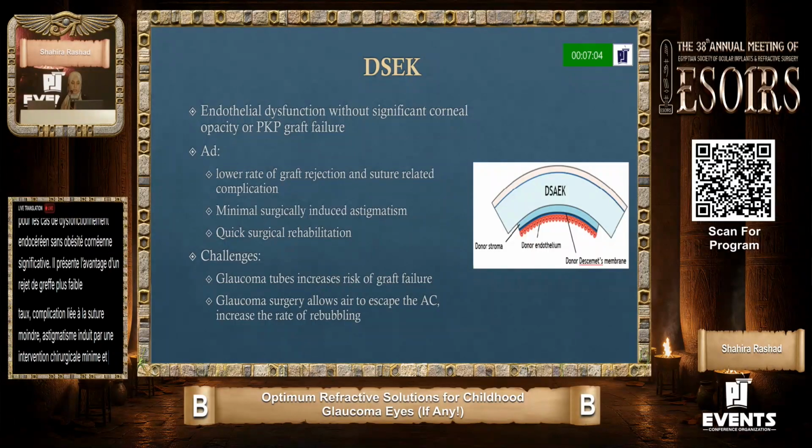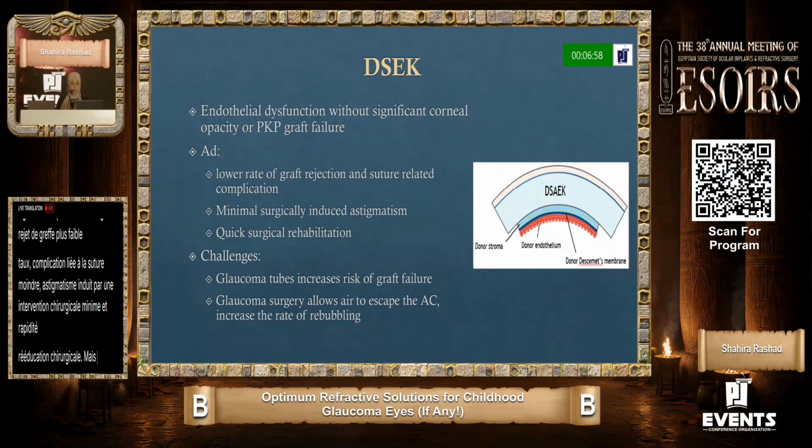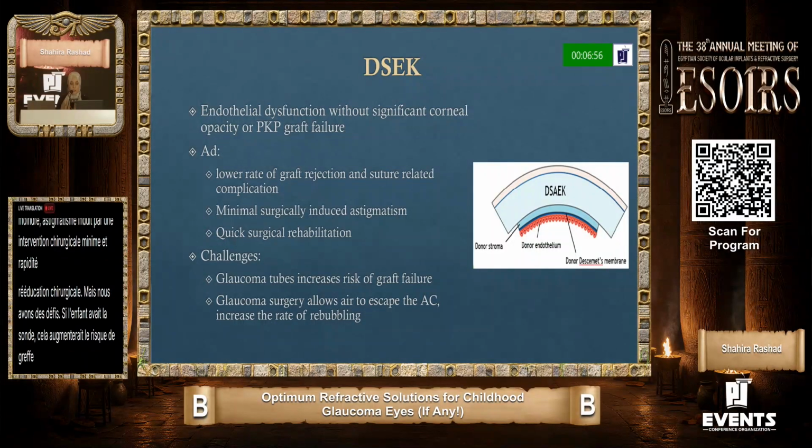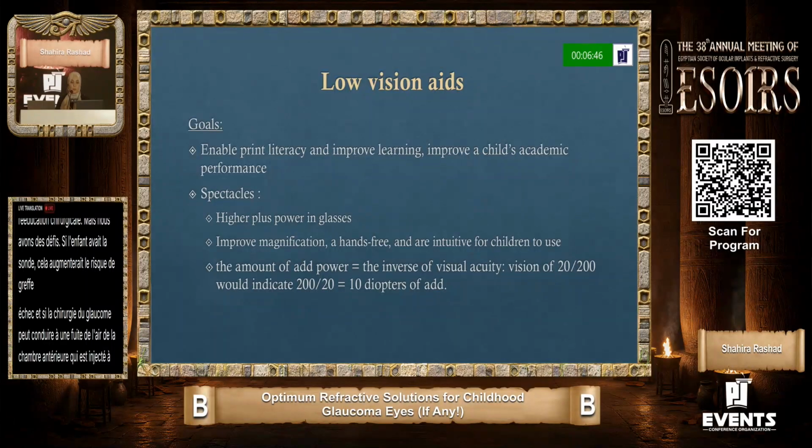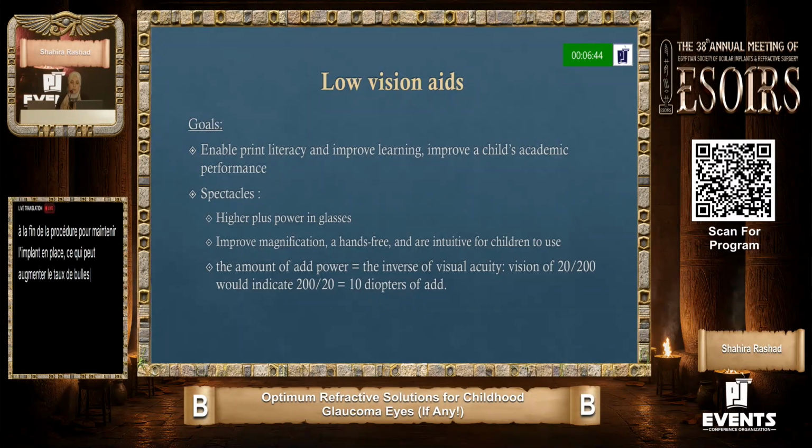But we have challenges. If the child has a tube, this will increase the risk of graft failure, and if the glaucoma surgery is present it can lead to escape of the air from the anterior chamber, which is injected at the end of the procedure to keep the implant in place, and this can increase the rate of graft detachment. The main visual rehabilitation for these patients will be the use of low vision aids.